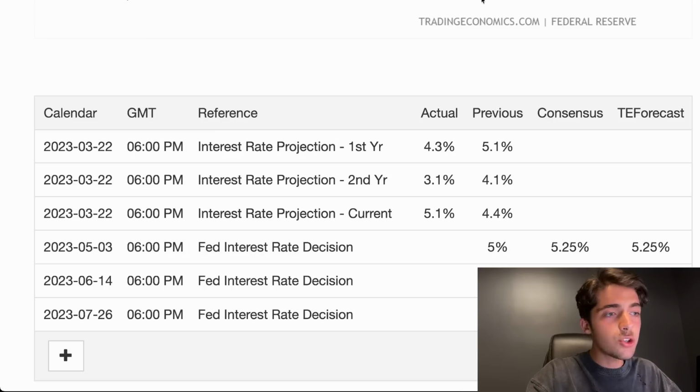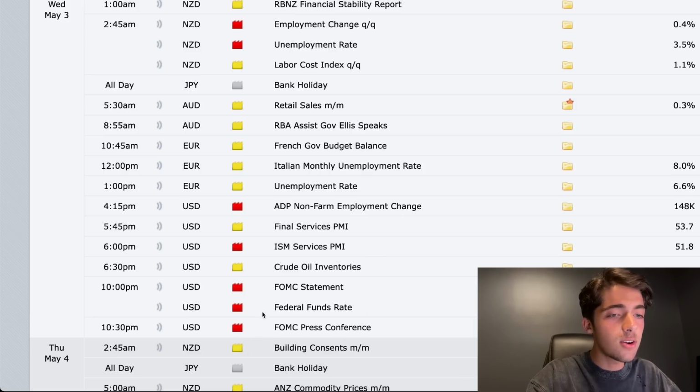So the interest rates will be announced on the 3rd of May, I believe. So let's check Forex Factory. It's a nice place to see the calendar. So it will be on the 3rd of May, actually. On the Wednesday, the 3rd of May, we will be seeing the FOMC statement. And the projection is to be at 5.25%. That will be a 25 basis point increase from last time.